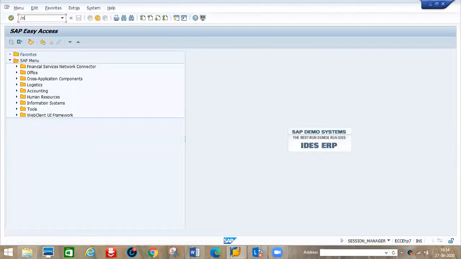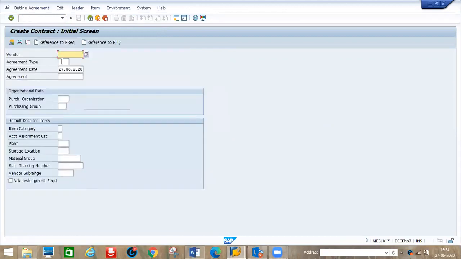Okay, so ME31K. If you're going to create a contract for a vendor, you should already have finalized it, correct? You've already decided which vendor you're going to create the contract for. How do you decide the vendor? We send RFQs to the different vendors, get the final prices, do the price comparison, and see who has the least price. Then you create the contract, correct?